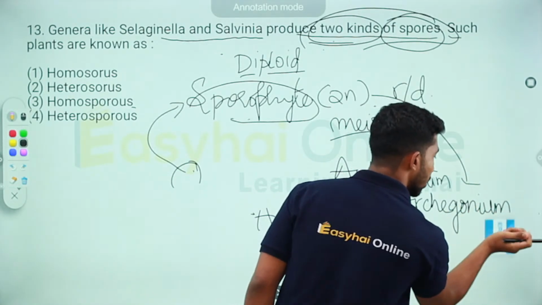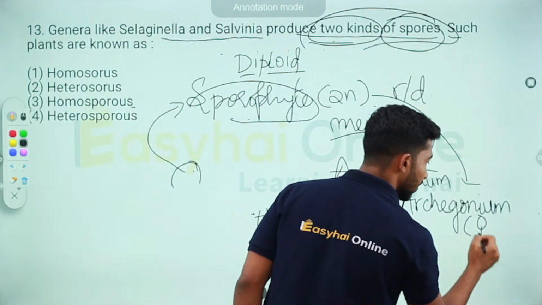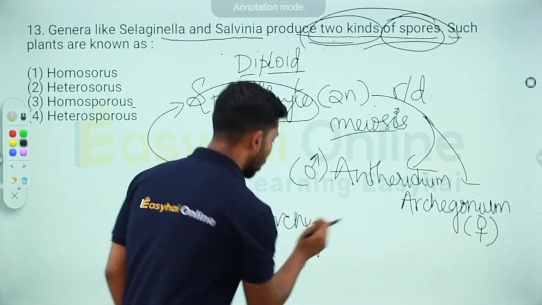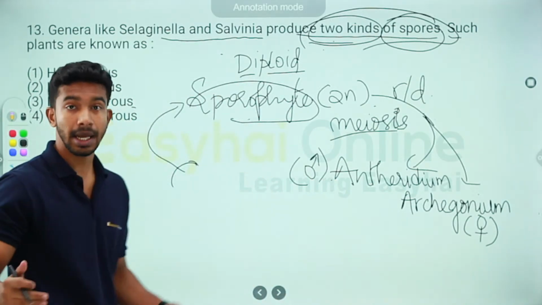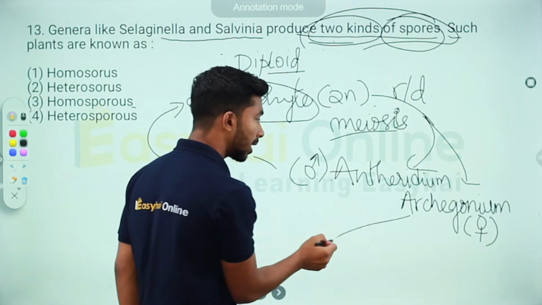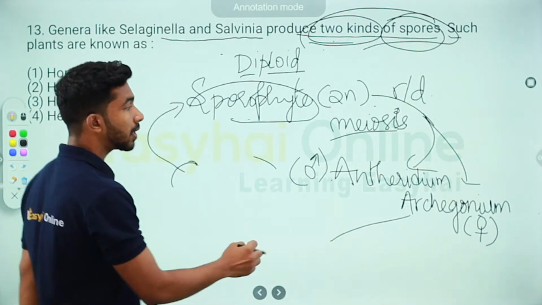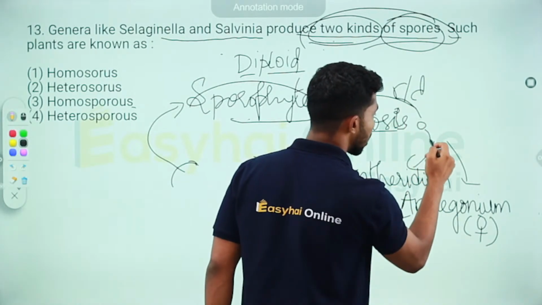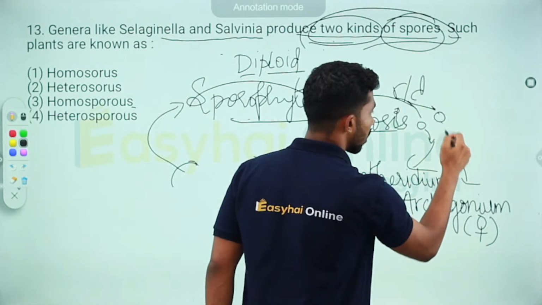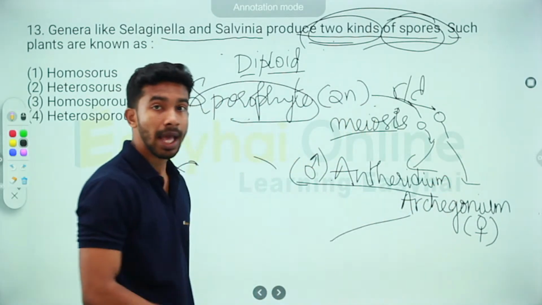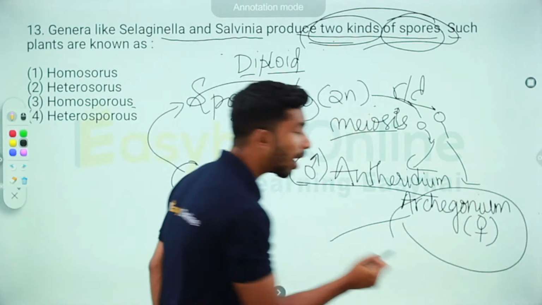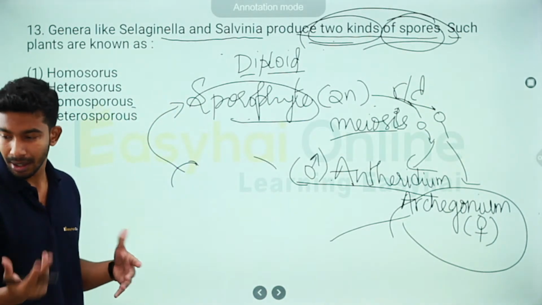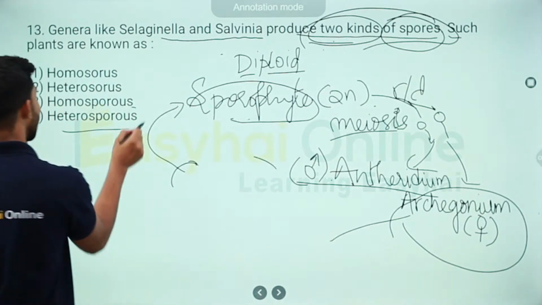This is female, this is the male part, and they both give rise to separate bodies, and then they both form gametes. So you see, the difference happens here. The spores produced, there are two kinds of spores: one that develops into the antheridium and the other that develops into the archegonium. Now that is called, my dear friends, what is that? Yes, it's heterospory. Heterosporous.